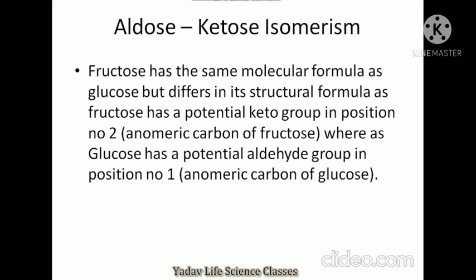Aldose and ketose isomerism. Fructose has the same molecular formula as glucose but differs in its structural formula, as fructose has a potential ketone group in position number 2, which is the anomeric carbon of fructose, whereas glucose has a potential aldehyde group in position number 1.